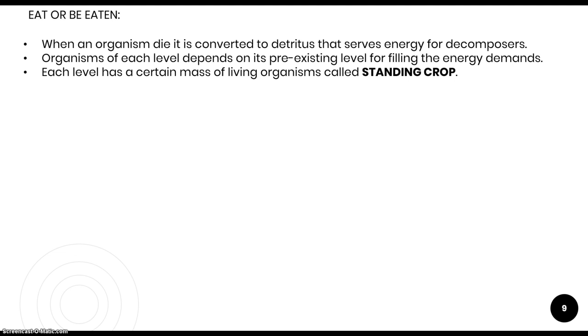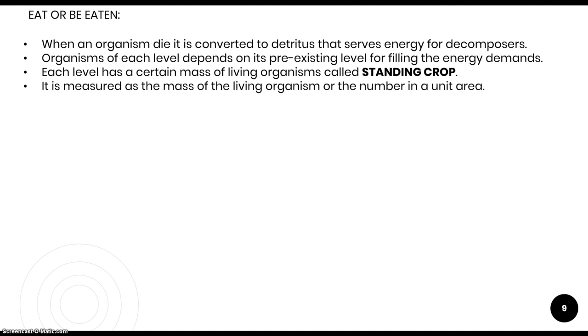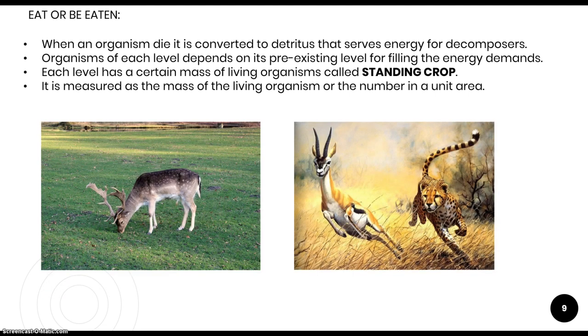If I have 10 deer on it, then the total mass of those 10 deer is the standing crop. And if I consider one tiger in that field, then that one tiger's mass is the standing crop for that level. This standing crop is measured as the mass of living organisms or the number in a unit area. Here I have discussed a field, which obviously contains an area. If I divide by unit area, then I can get the amount of standing crop. This is an image which shows a deer eating grass, whereas the deer is in turn chased by the cheetah, which will ultimately consume that deer in the later half.